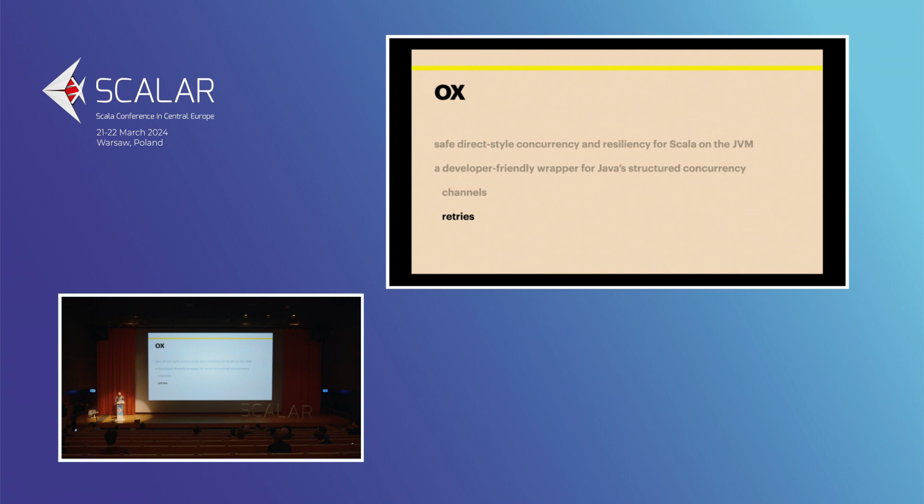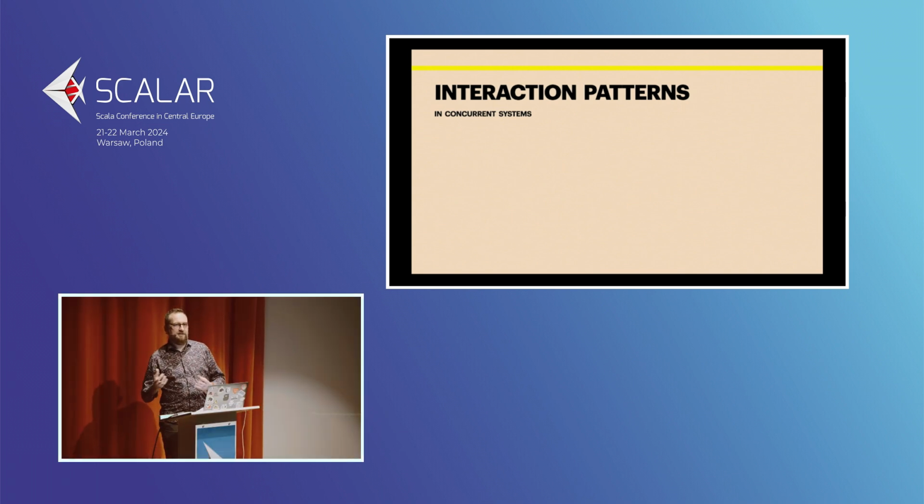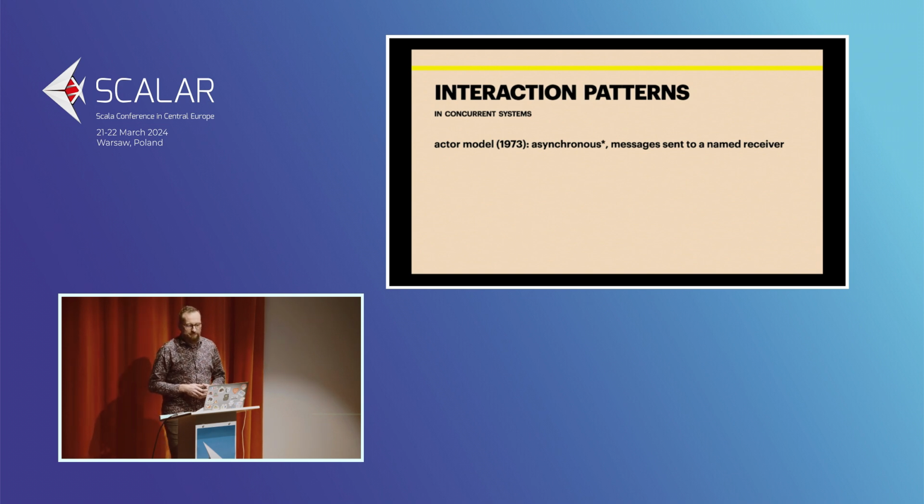Let's start with a bit of history, because as with a lot of things in our industry, the idea isn't that new, the idea of channels. So there were basically two approaches dating back to the 1970s of how things can interact in a concurrent system. The first one you are probably well aware of is the actor pattern or the actor model, which was meant to be an asynchronous way of communication, where messages are sent from one party to another and the parties are named. So you get an actor by its name and then you can send the messages. There are some constraints on how the messages are sent, received, and processed.